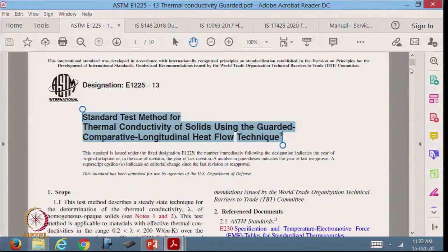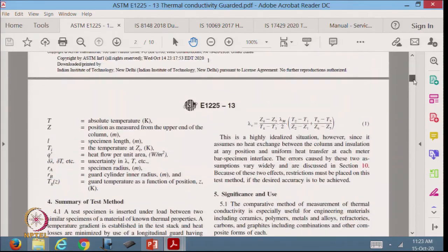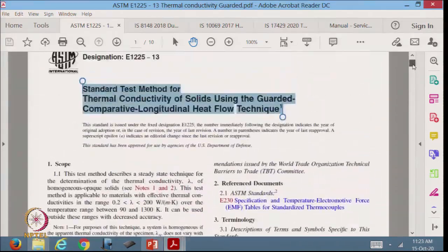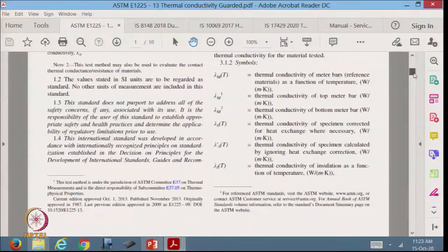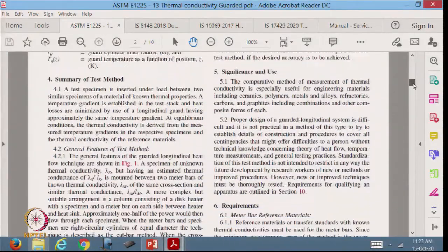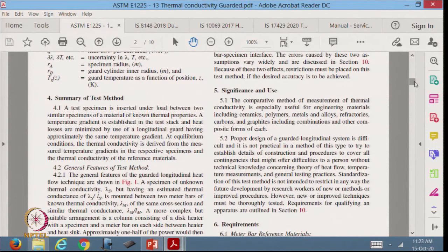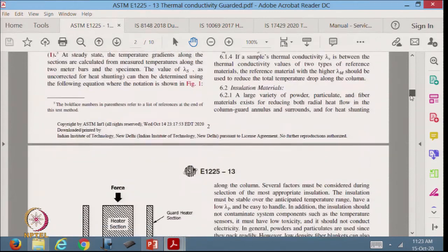If we look at this, it gives the terminology, the symbols, a summary of the test method, how to do it, its significance and use, and requirements.